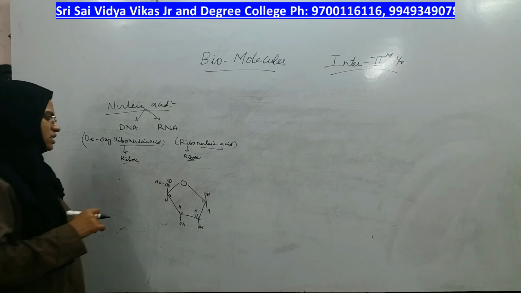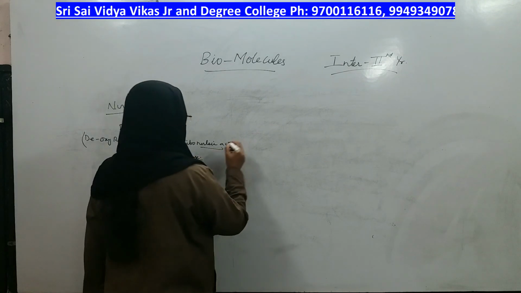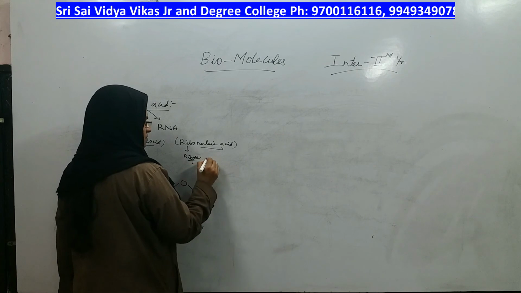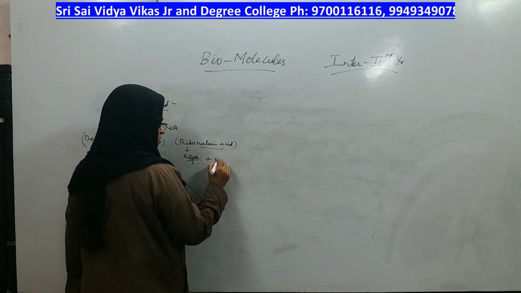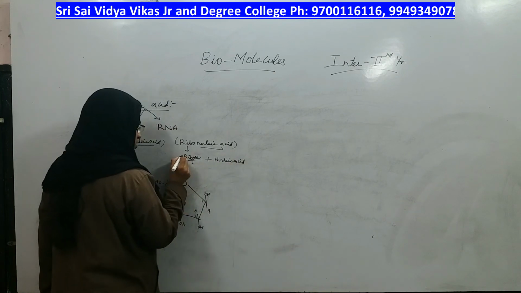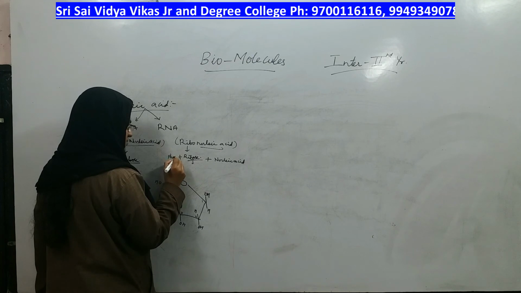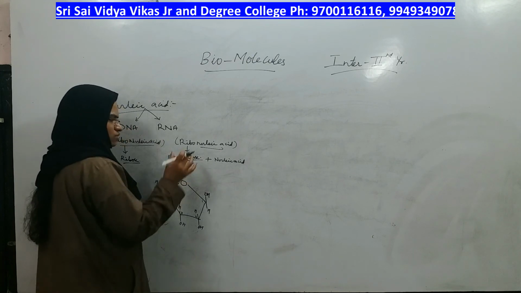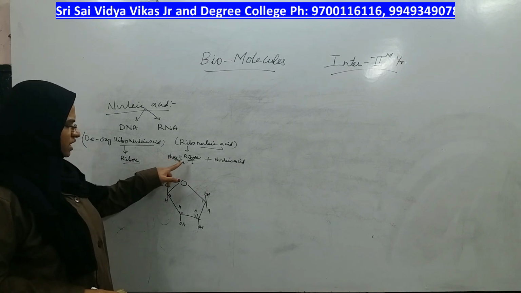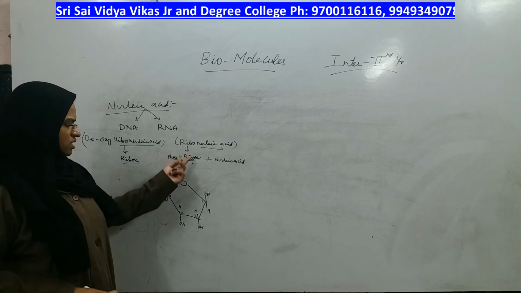But in ribonucleic acid, what are the parts? Ribose is one part, plus nucleic acid is another part, and on that ribose you have phosphate. So in ribonucleic acid, what are the three parts? Phosphate connected to ribose, which is connected to nucleic acid.